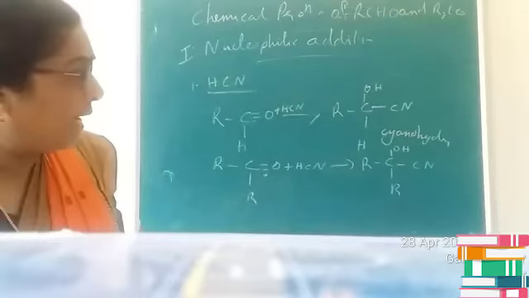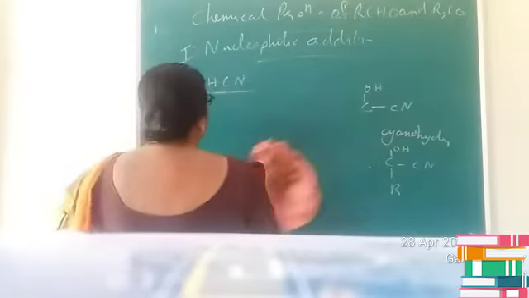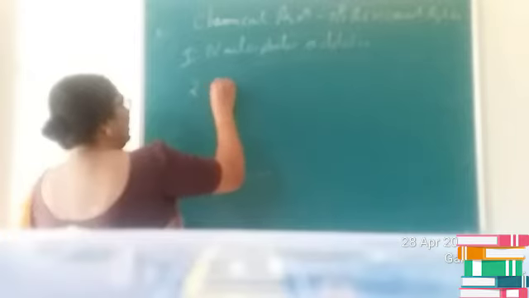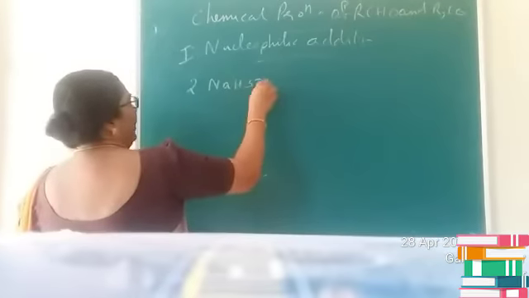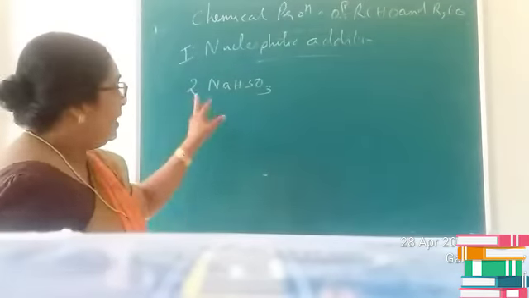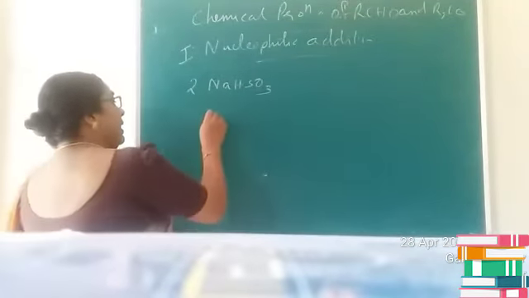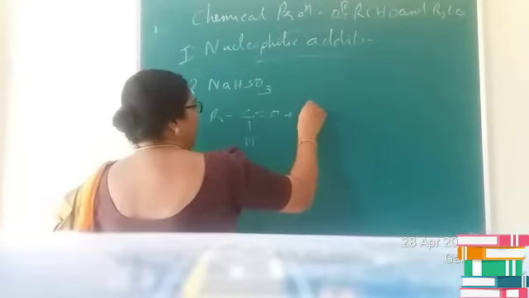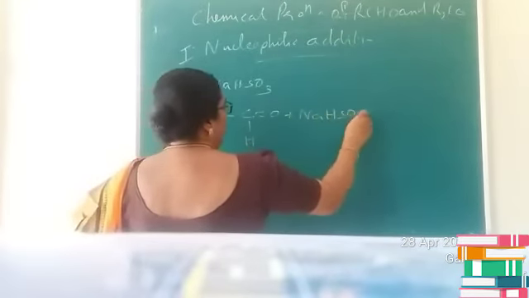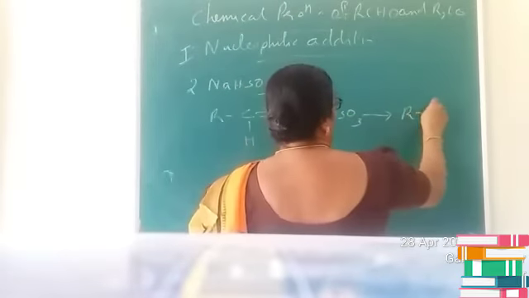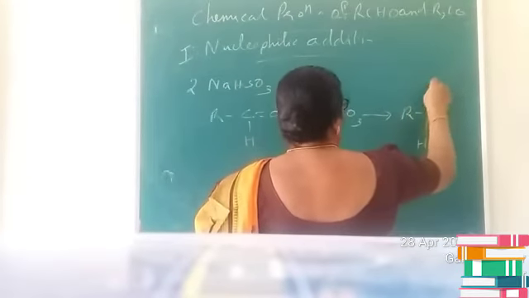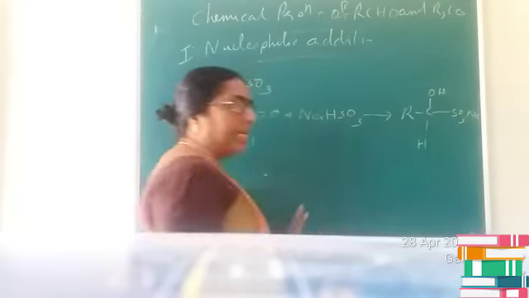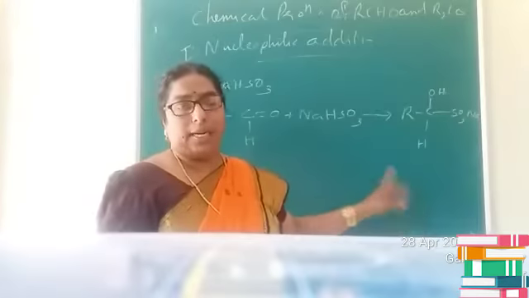Is it clear? Now the second one we can consider is the reaction with sodium bisulfite, NaHSO3. Let us see, RCHO reacts with NaHSO3 and, again breaking the bond the same way, you will get OH and SO3Na. That is the bisulfite addition product.